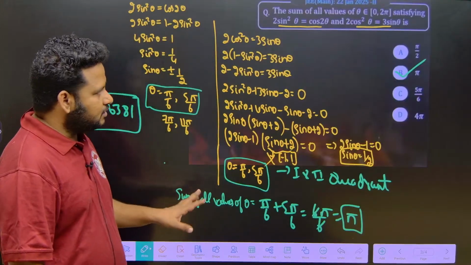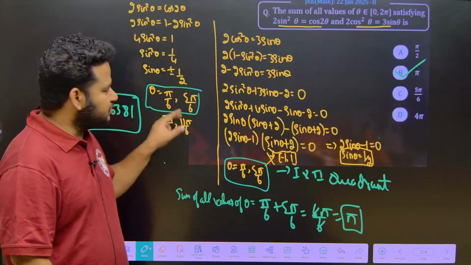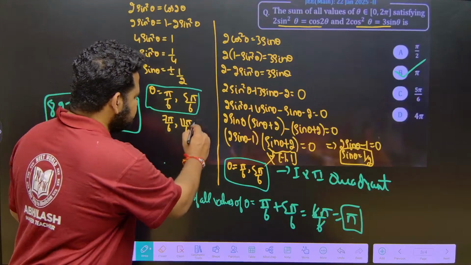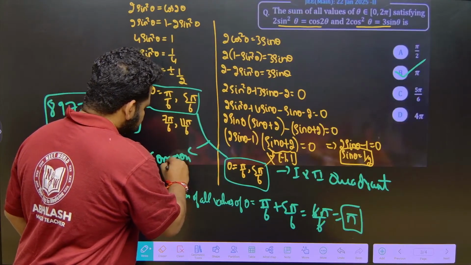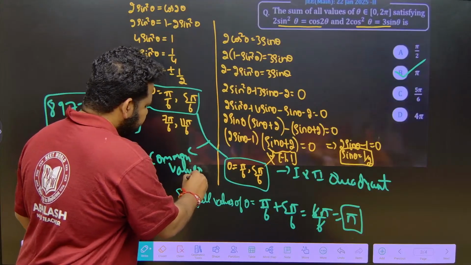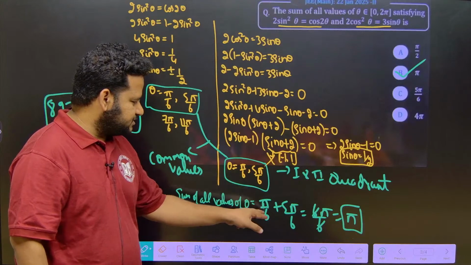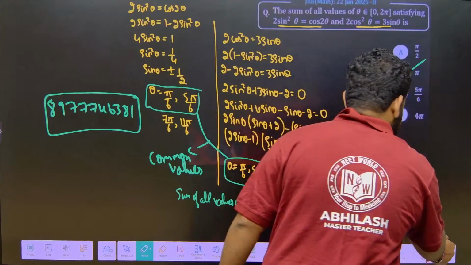But I have to take the sum of all the values of theta. But it does not mean that all the values means everything. We have to take only common values. Common values means pi by 6 and 5 pi by 6. So, sum of all the values of theta, that means I have to add these common values, that is pi by 6 and 5 pi by 6, I will get it as pi. Clear, friends? That is it.